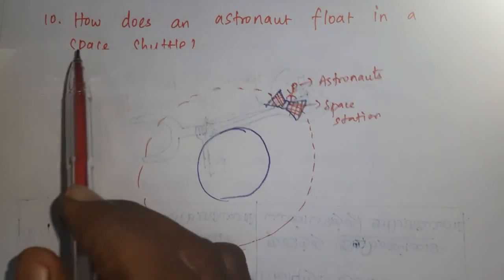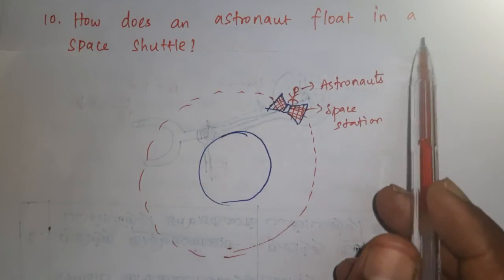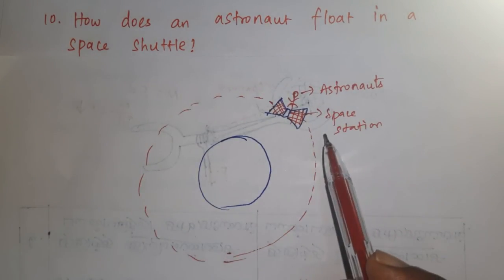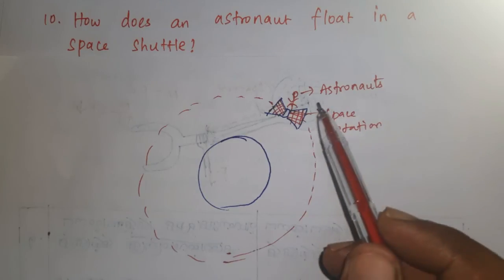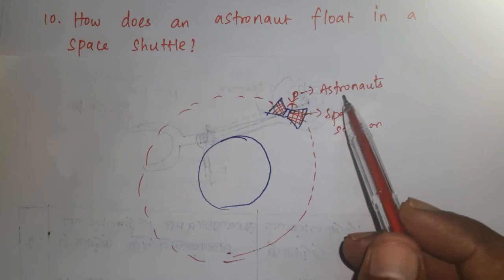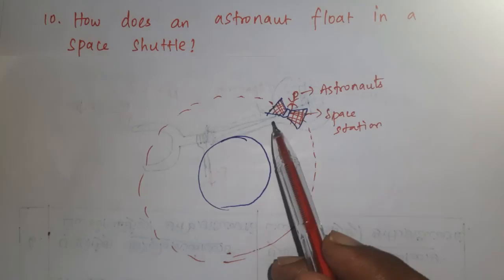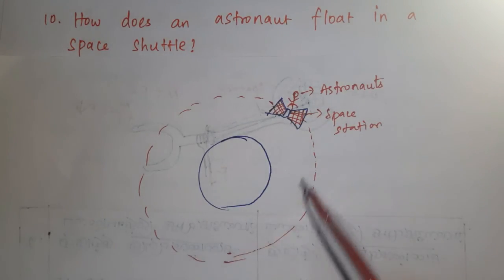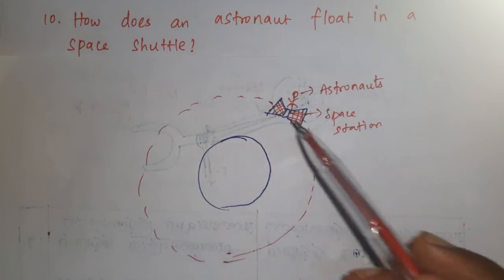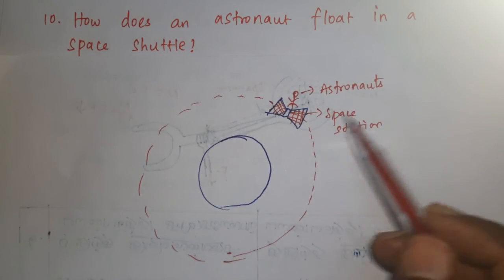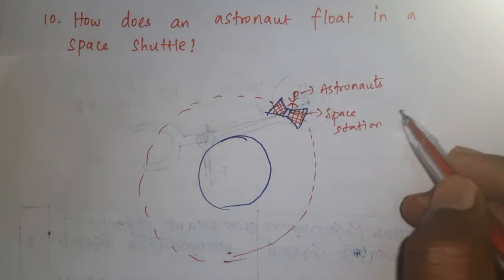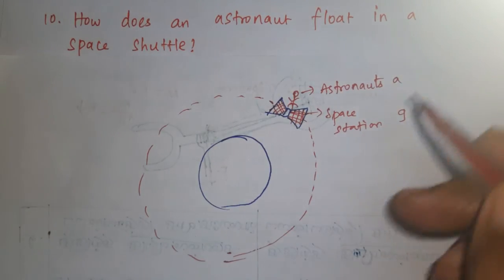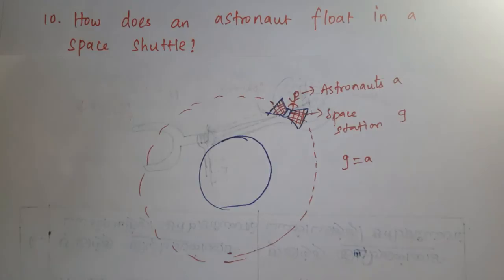Question number 10. How does an astronaut float in a space shuttle? Consider this space station and an astronaut, both of them moving with huge orbital velocity. The acceleration of the space station g is equal to the acceleration of the astronaut a. So g is equal to a.